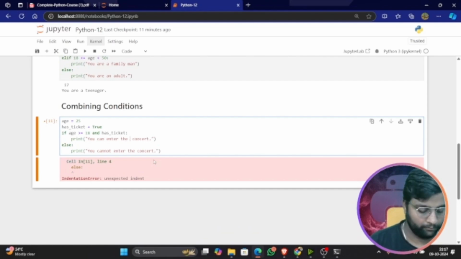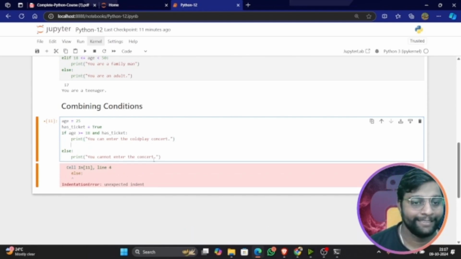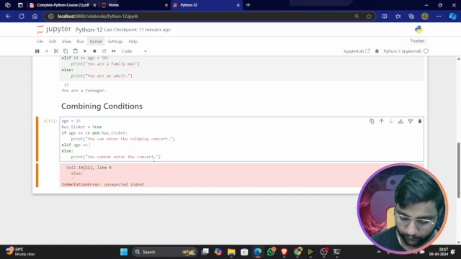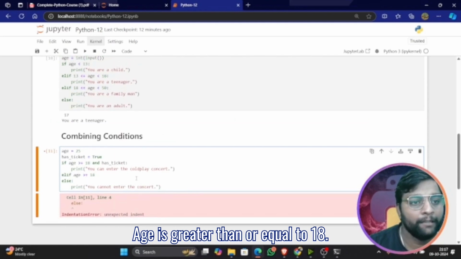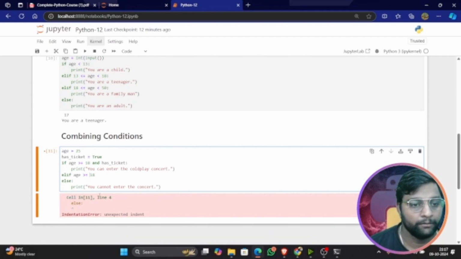Enter into Coldplay concert. Okay, so after this, elif age is greater than or equal to 18. Okay, and also you have this one as well.